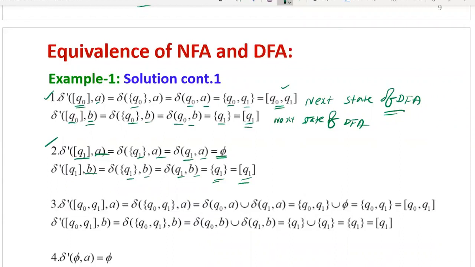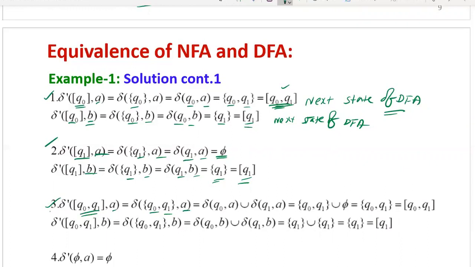Now the third state, what is the third state here? Q0 Q1. If you have doubt, you can see the Q dash set; for all states you need to find the transitions. Now the third one, Q0 Q1, is a single state. On input A, this can be written within set brackets as delta of Q0 Q1 on A. Then you can apply the delta union rule and expand it to both states for the input A.